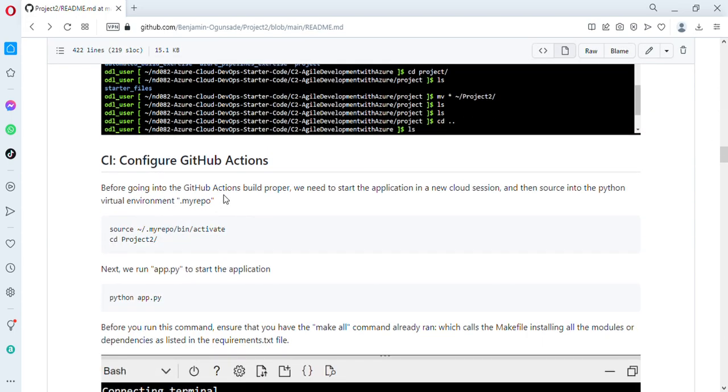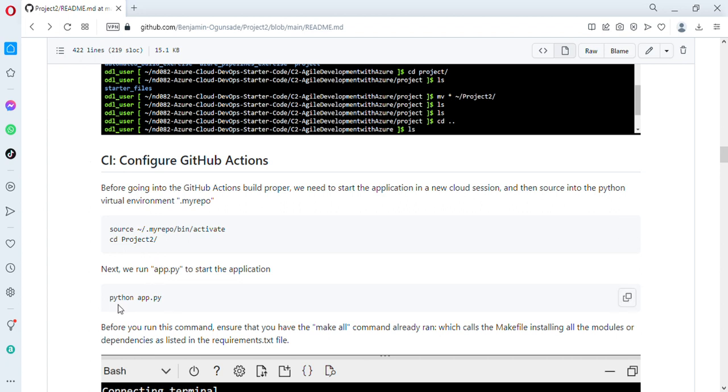Now I have to also create a new cloud session, that is a new cloud terminal, the Bash terminal. On that, I source into my virtual environment and navigate into my project. Now I have to start the application. The app.py is a file that was provided in the starter files that I cloned.